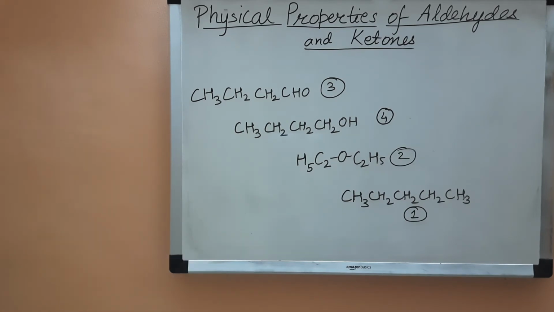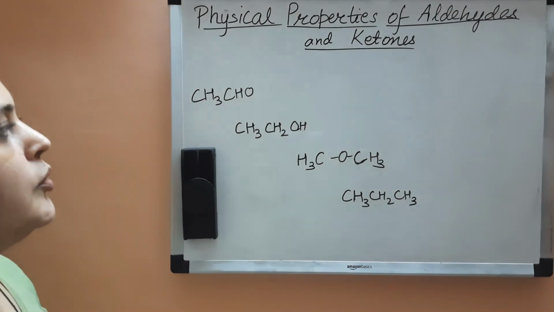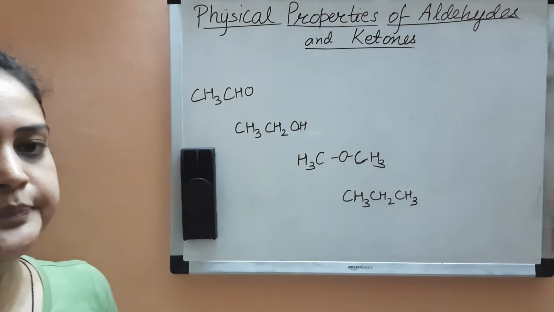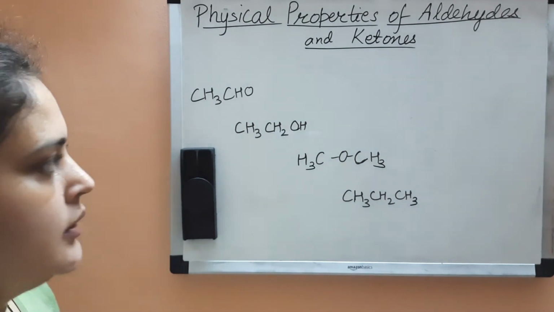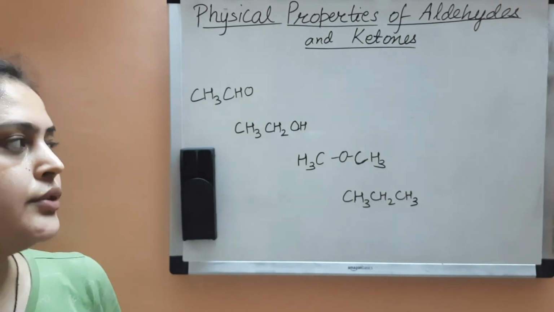Next question, it is also a similar question. In this question also you are provided with aldehyde, alcohol, ether and alkane or hydrocarbon. We have to again arrange in increasing boiling point order.